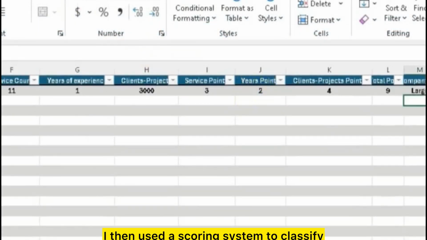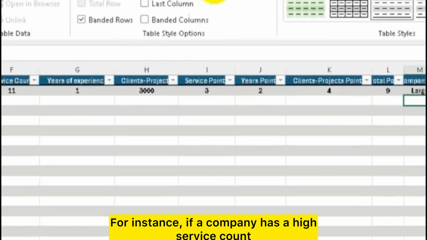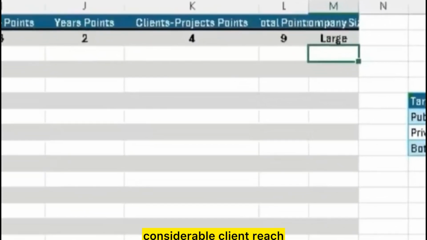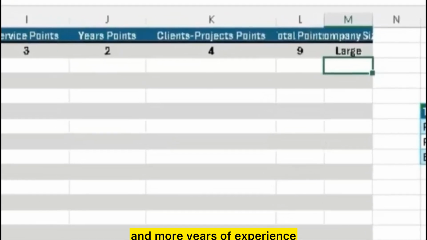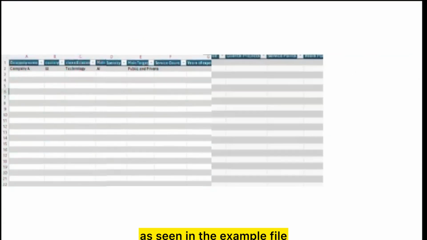I then used a scoring system to classify the companies by size. For instance, if a company has a high service count, considerable client reach, and more years of experience, it would likely be classified as big, as seen in the example file.